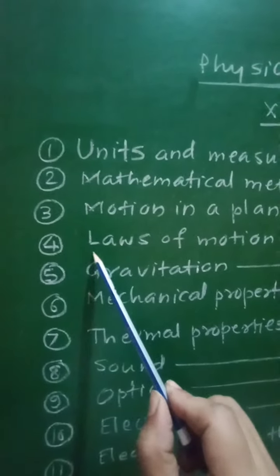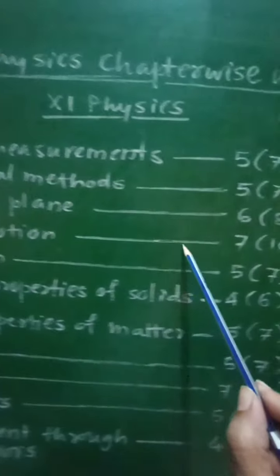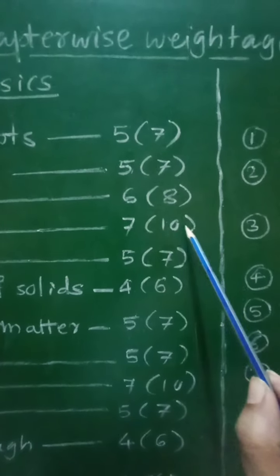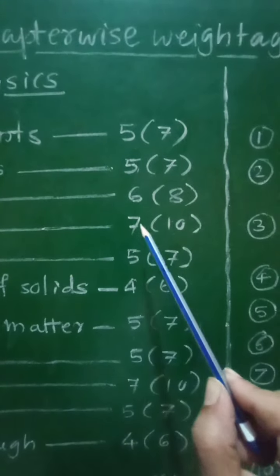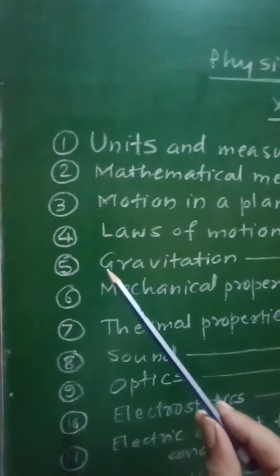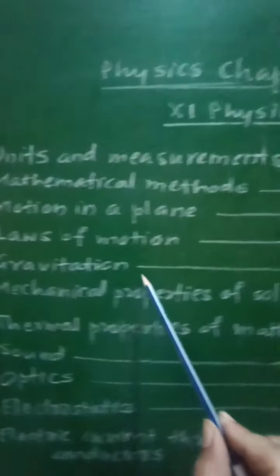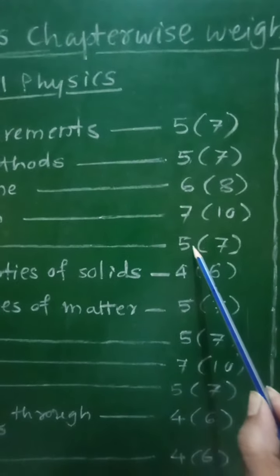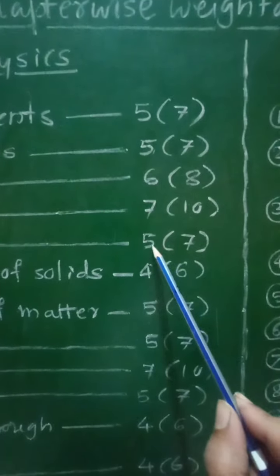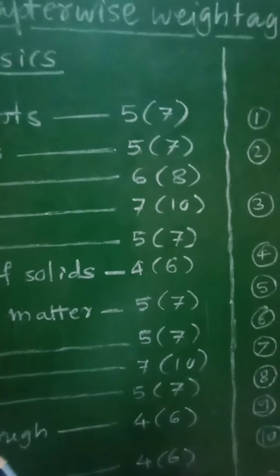Chapter number 4, laws of motion, and it has 7 marks without option, 10 marks with option. Chapter number 5, gravitation, and for it 5 marks without option, 7 marks with option.